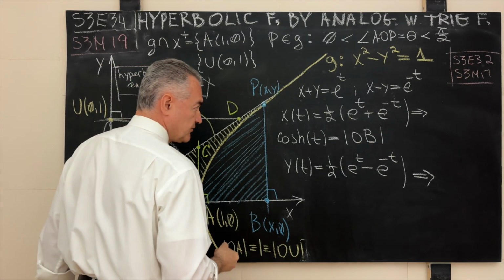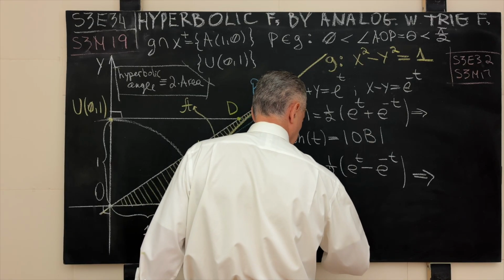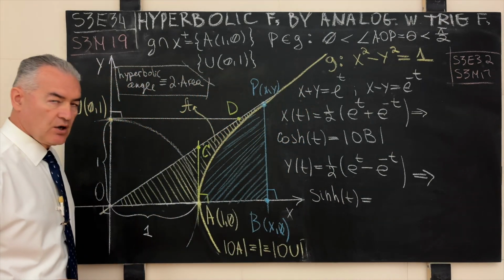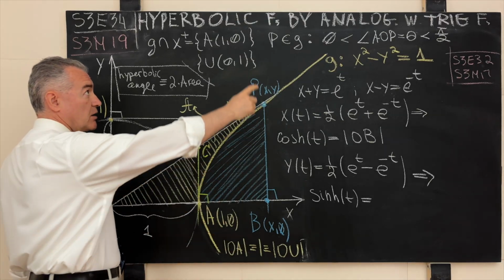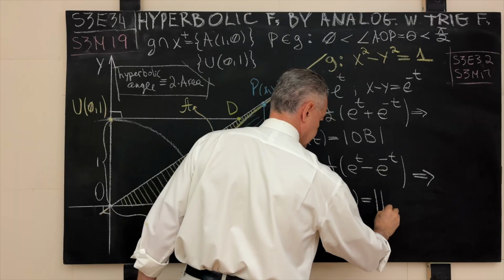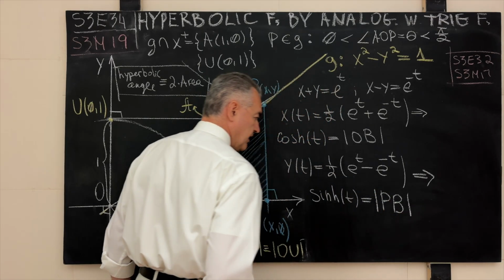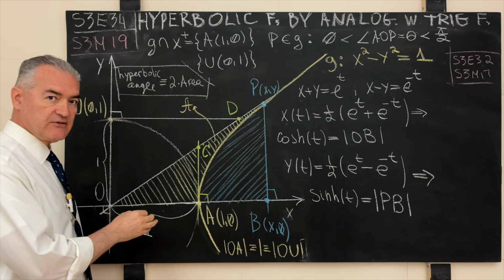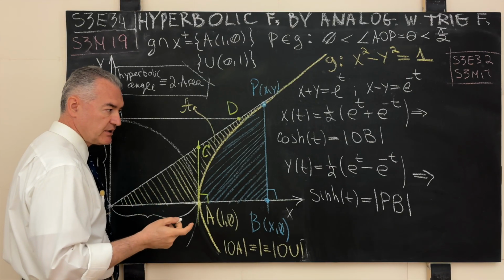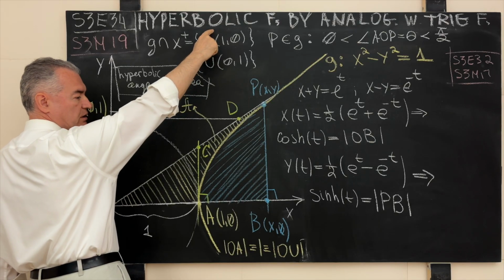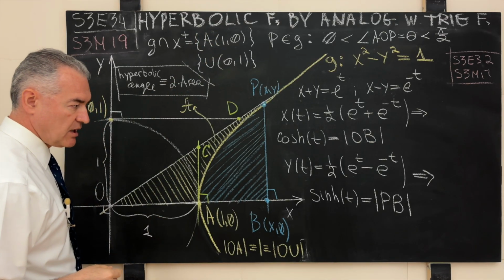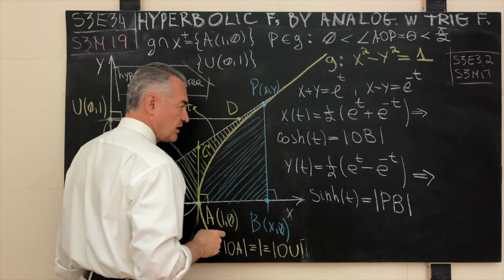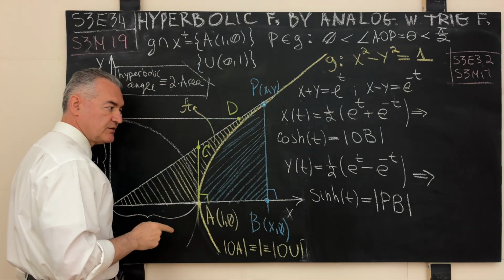And that means what? This is how we define the hyperbolic sine h of t, and a geometric interpretation of that new invented or discovered function, if you will, the hyperbolic function, is the length of the line segment PB, again, by a direct analogy with how the corresponding circular functions are defined, in accordance with the declared title of this episode, Hyperbolic Functions, by a direct analogy with the circular functions. And what is left to do?